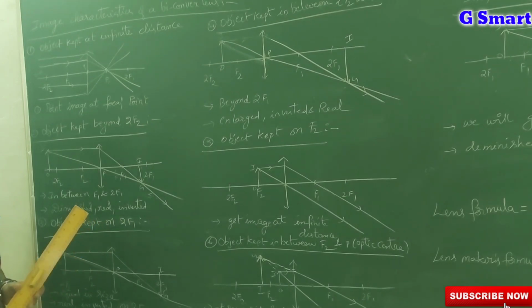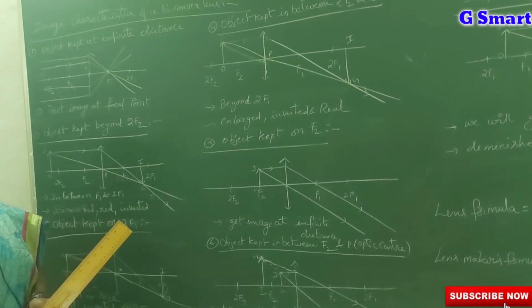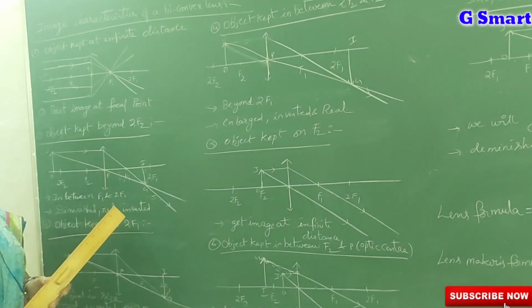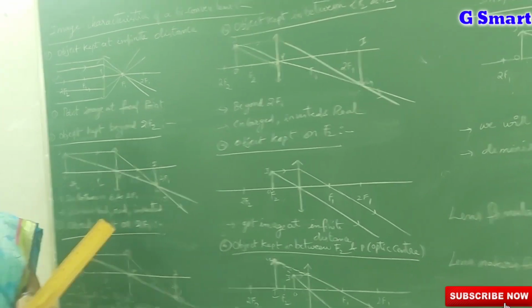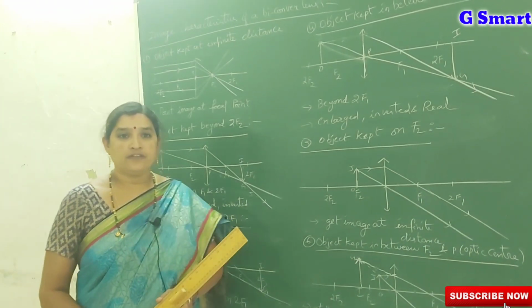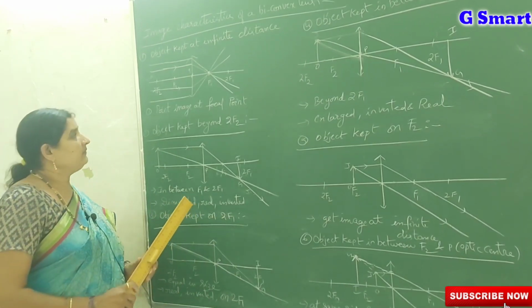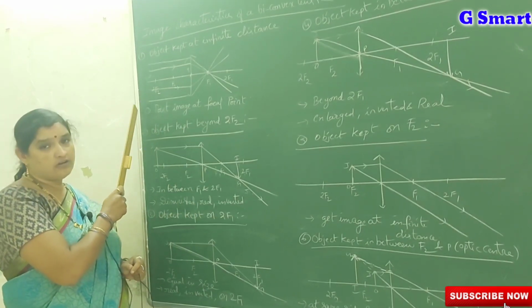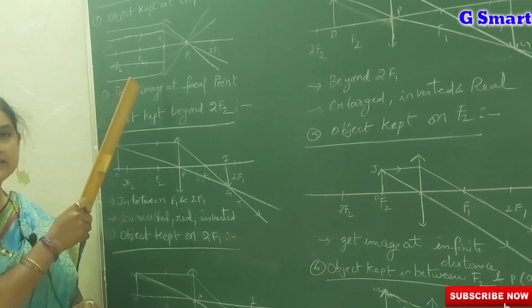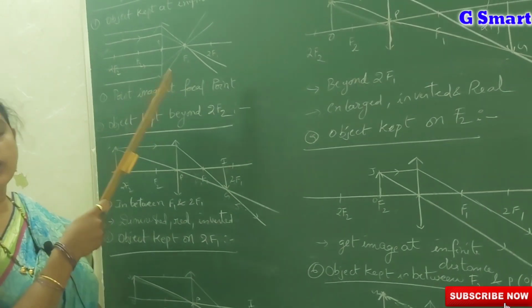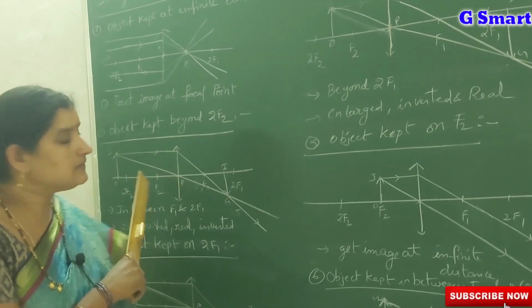Let us see the image characteristics formed by a biconvex lens. We know that when a parallel beam of light is incident on a biconvex lens, after refraction all converge at a particular point, that is called the focus. When an object is at a long distance, we can consider the light rays coming from that object to be parallel to the principal axis.